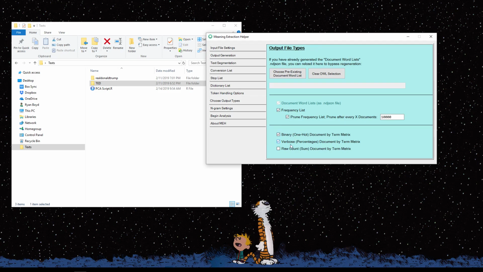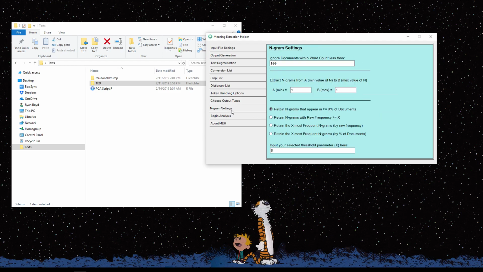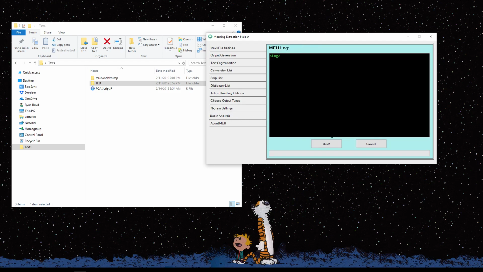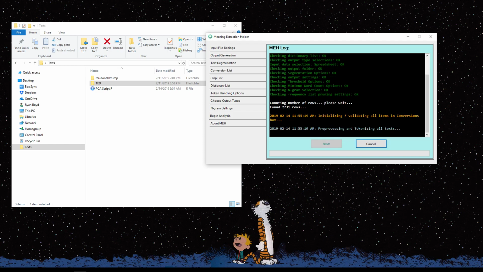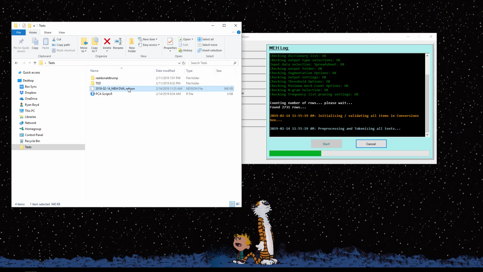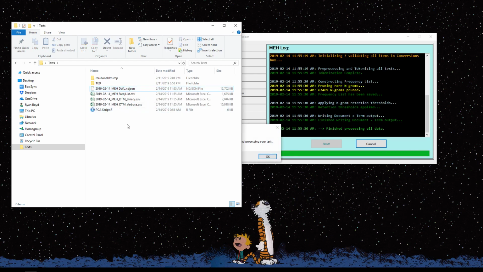And I'm going to go ahead and leave these all as they are for now, and run this analysis. And what we see is that it's doing everything that's done in the previous tutorials. We're getting our document word list. Soon it's going to give us our frequency list and other types of output, but it will be doing this all for the German language. So I'm going to go ahead and open this up.